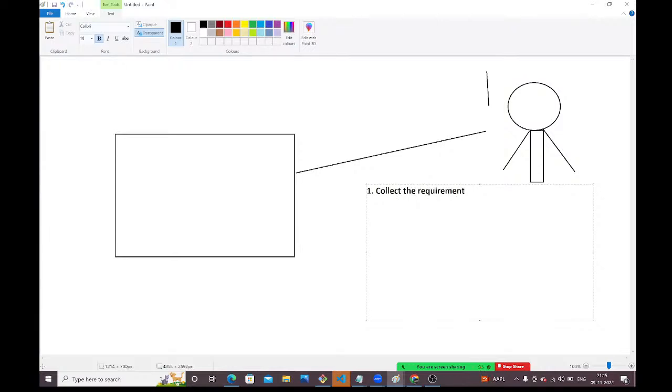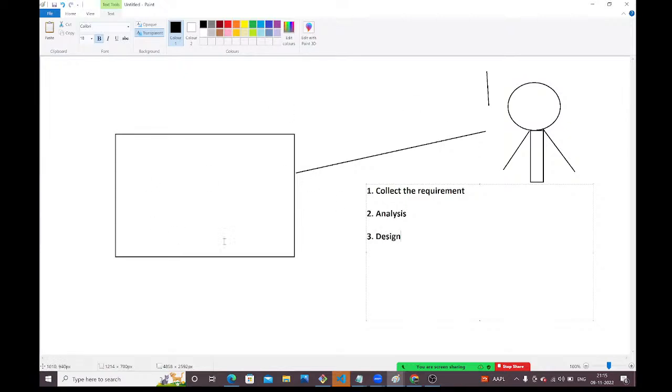Okay, requirement is done. Next, what does he need to do? He needs to analyze. Analysis is required. Next, after analysis, based on whatever he analyzed, he needs to prepare the design. He needs to prepare one design, guys.